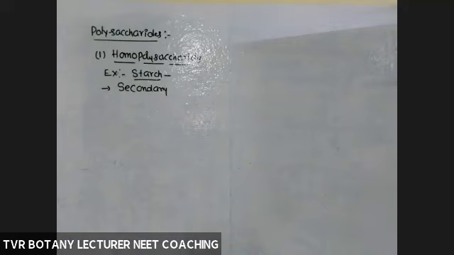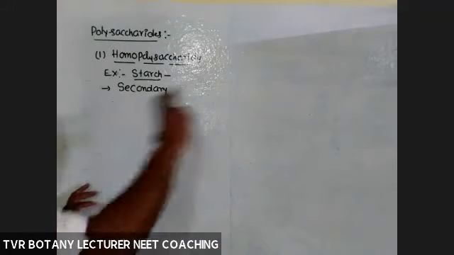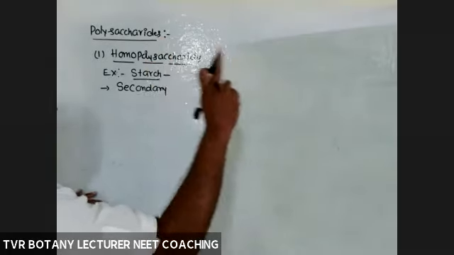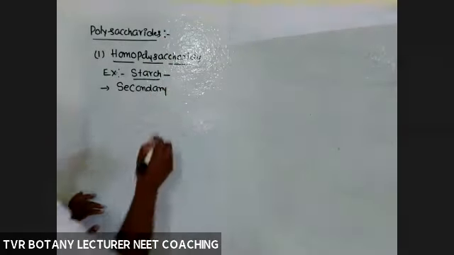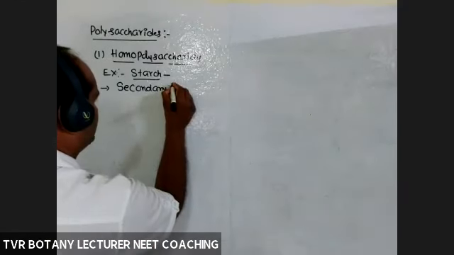So primary structure is a straight chain of glucose monomers, like the cellulose microfibril seen in the case of cotton fibers. If it is a straight one, it is primary structure. Secondary is a helical structure, a spring-like structure.